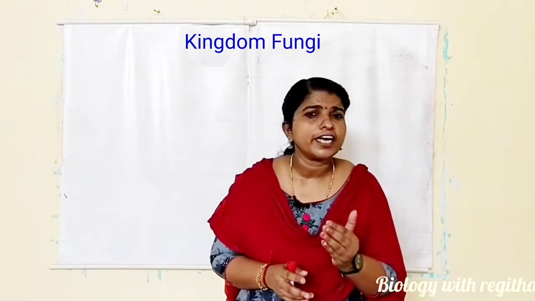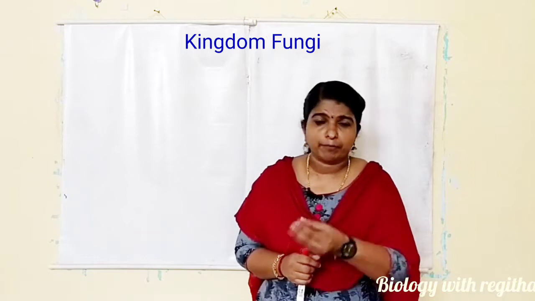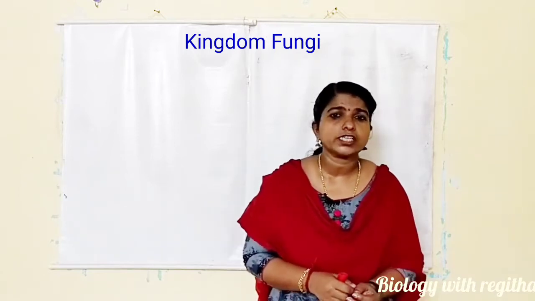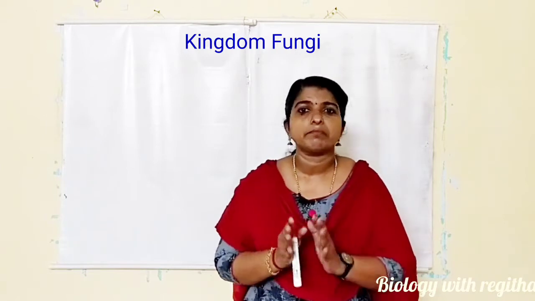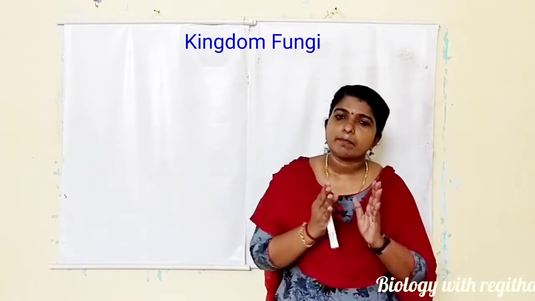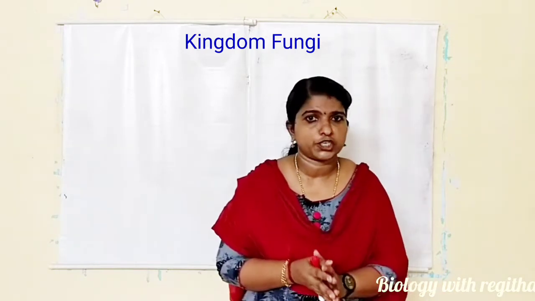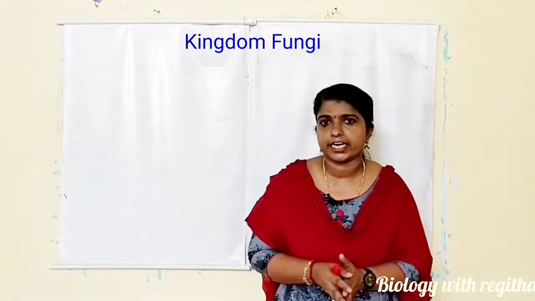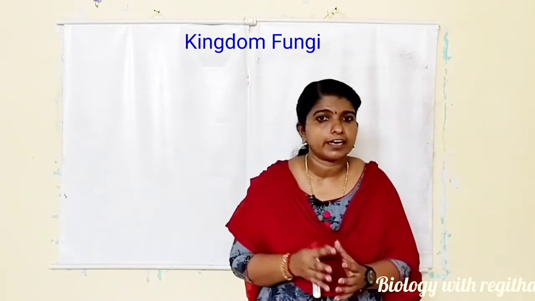I told fungi are heterotrophic in nature. Some are saprophytic, some are decomposers, some are parasitic and cause disease to animals and plants. Whereas some other fungi live in association with other categories. For example, lichen. These are symbiotic association of algae and fungi.